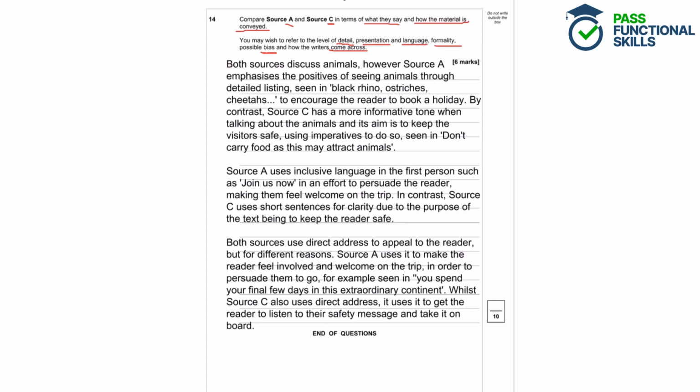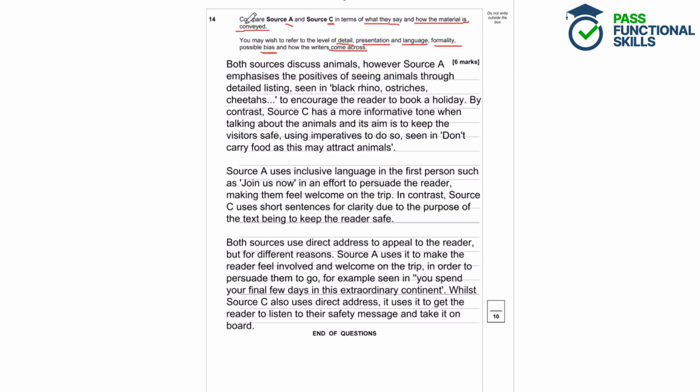So the student's written that both sources discuss animals. However, source A emphasises the positives of seeing animals through detailed listing, seen in black rhino, ostriches, cheetahs, to encourage the reader to book a holiday. By contrast, source C has a much more informative tone when talking about the animals, and its aim is to keep the visitors safe, using imperatives to do so, seen in don't carry food as this may attract animals.